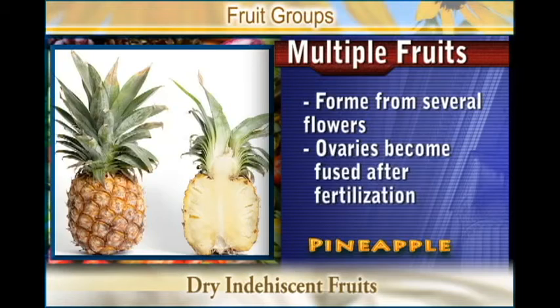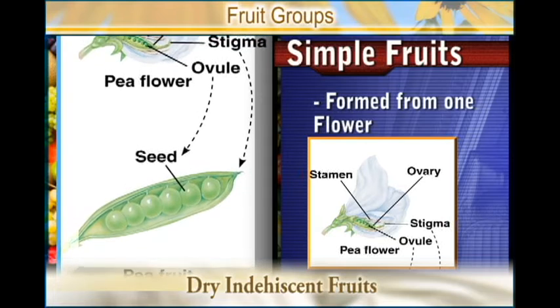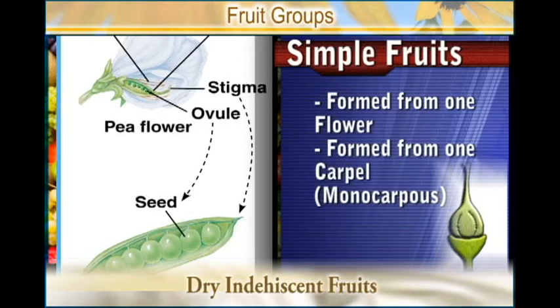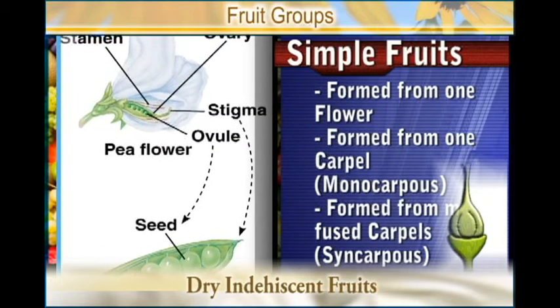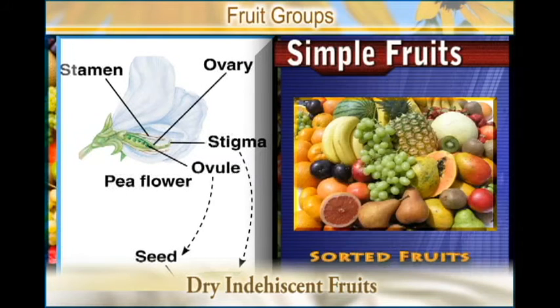Now we want first of all to go into detail about the simple fruits. You'll find that the majority of the fruits fall in the simple fruits. Remember, a simple fruit is one which is formed from one flower and a pistil consisting of one carpel, which is monocarpous, or several carpels, which we call syncarpous.